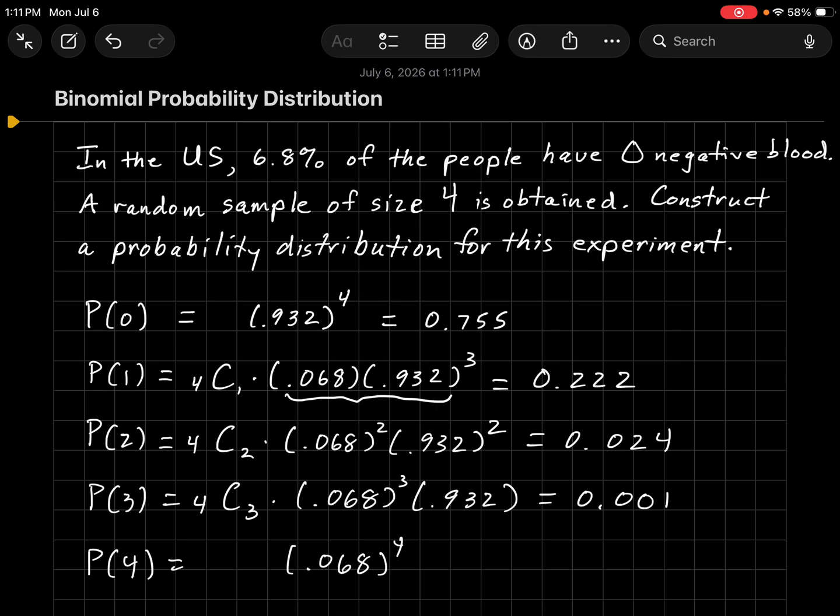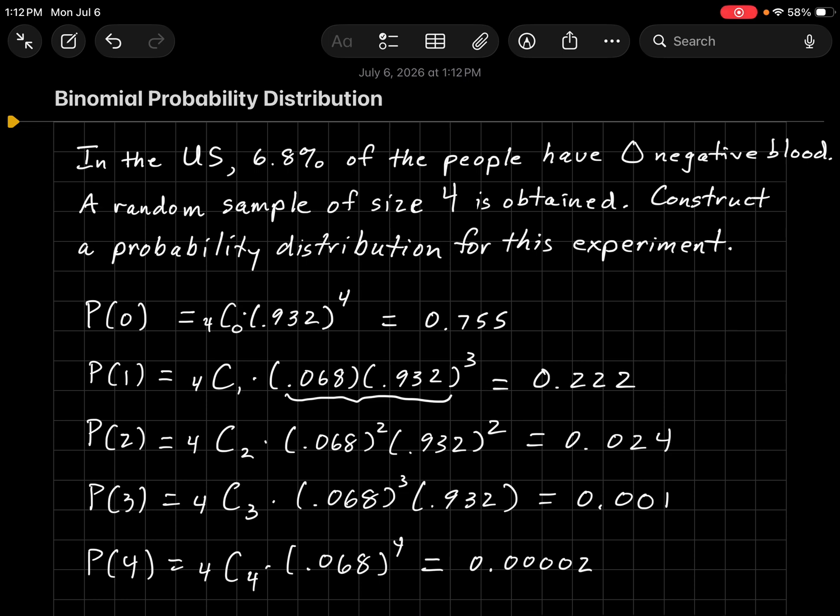Now you could say, how many different ways can we choose 4 out of 4 where there's only 1? Just like how many ways can we choose 0 out of 4? There's only 1. But just to make our pattern complete, we could put those things in because 4 choose 4 and 4 choose 0 both give us 1. And then we get a value of 0.00002.